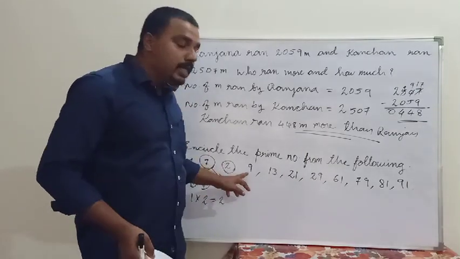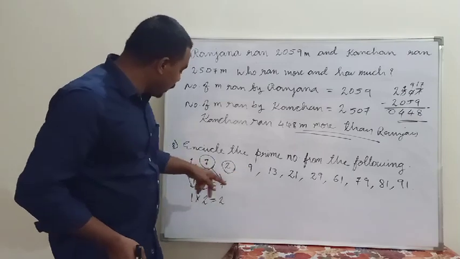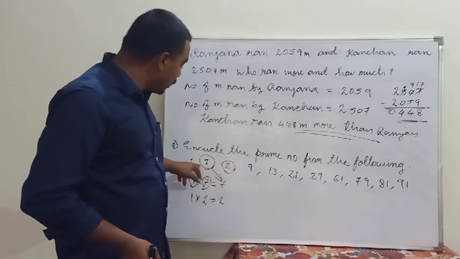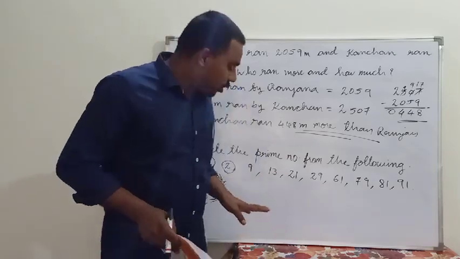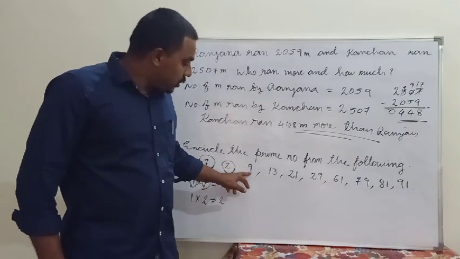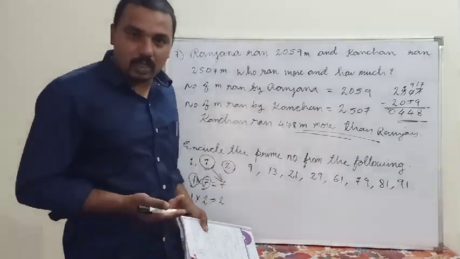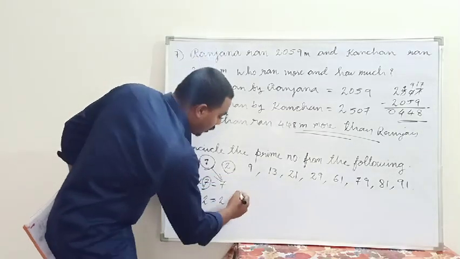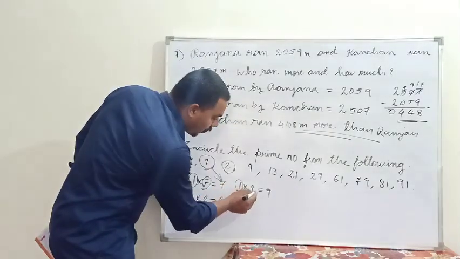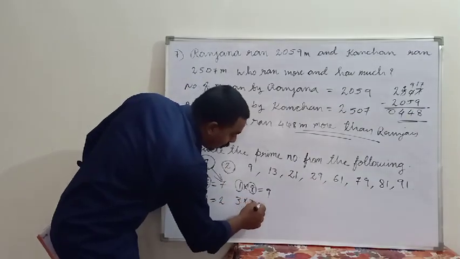Next, moving to the 9. Is 9 a prime number or composite number? It is a composite number. You may think that this is an odd number. So some of you may think that all the odd numbers are prime numbers. No, all the odd numbers are not prime numbers. See, 9 is an odd number, but it is not a prime number. Why? Because having more than two factors, it is a composite number. Just see, 1 into 9 is equal to 9. And here we have already got two factors, 1 and the number itself. The next is 3 into 3 is equal to how much?